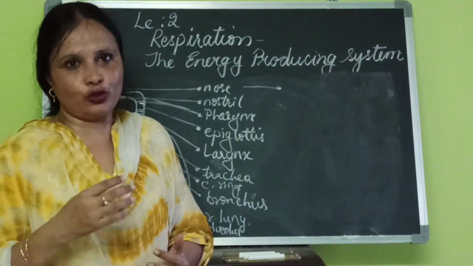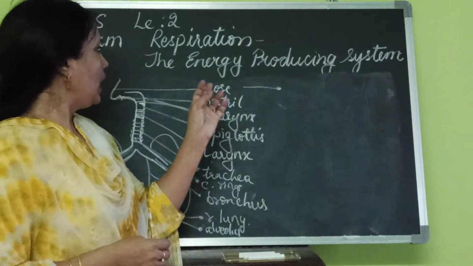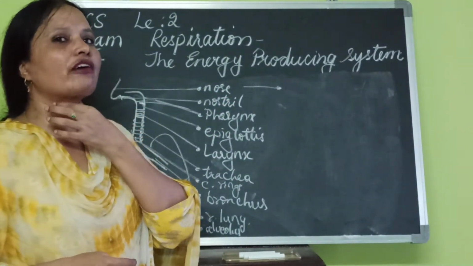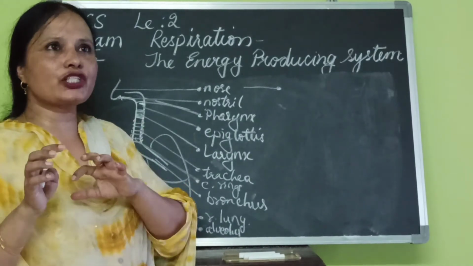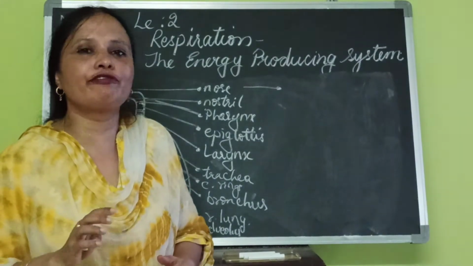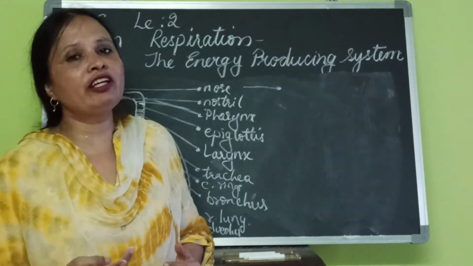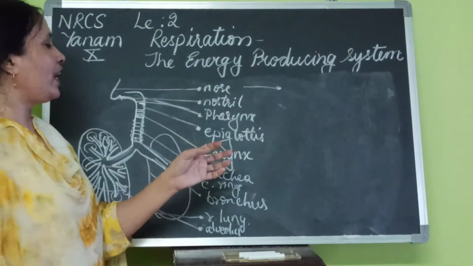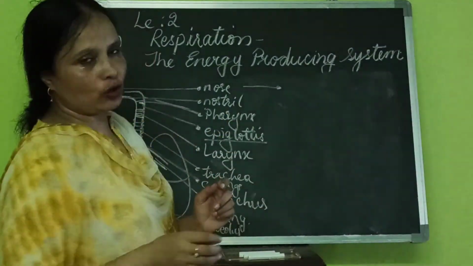In nostrils, of course, nose and nostrils. And then the pharynx. Once it goes inside, here we have the pharynx. The pharynx is actually a common place for both the food pipe as well as the windpipe, I mean the esophagus as well as the trachea. Then in this place we have the epiglottis. What is the epiglottis?